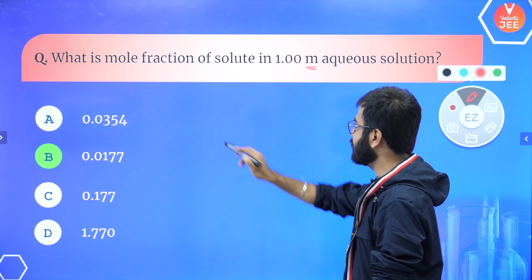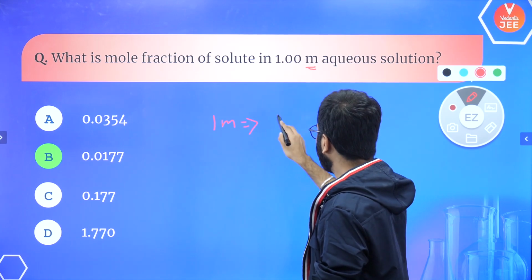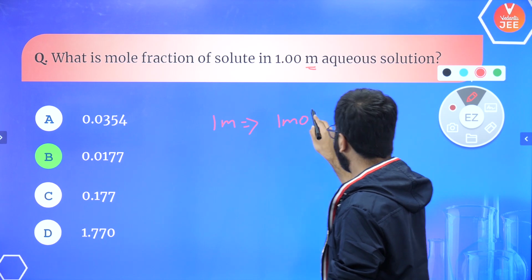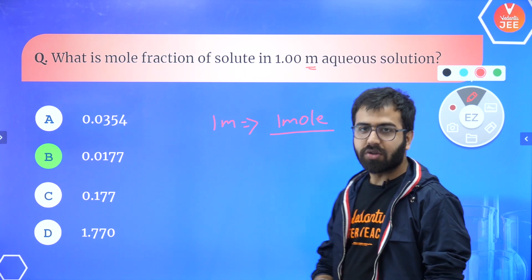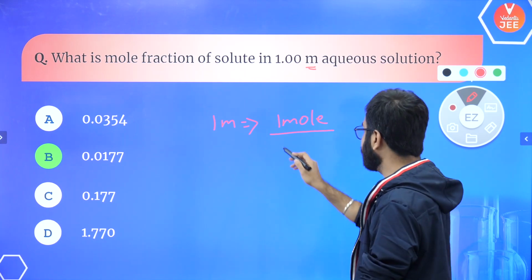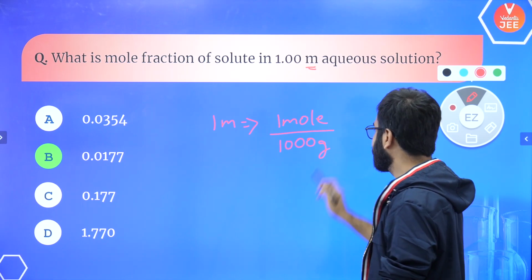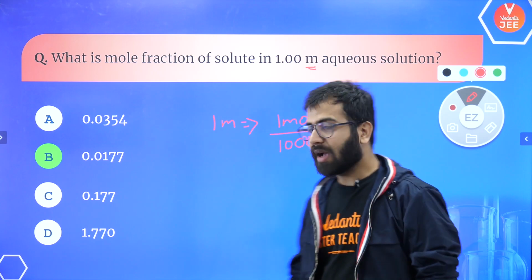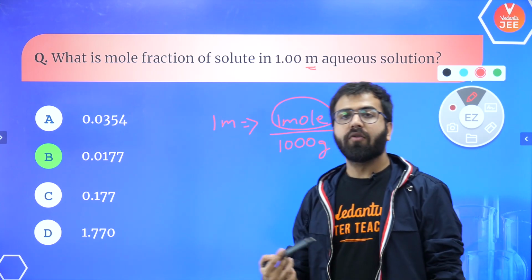So over here that means if we have one molal solution, that means we have 1 mole in how much water? It's an aqueous solution, right? How much mass of the water should be there? It should be 1000 grams. Yes, so it should be 1000 grams. Now we actually know that 1 mole is present. Can we see how much moles of water is present?